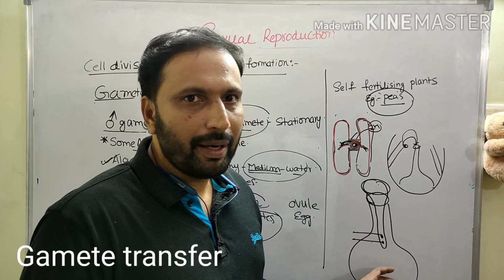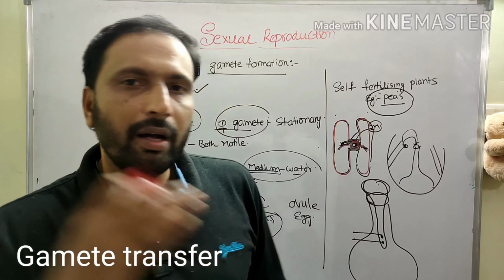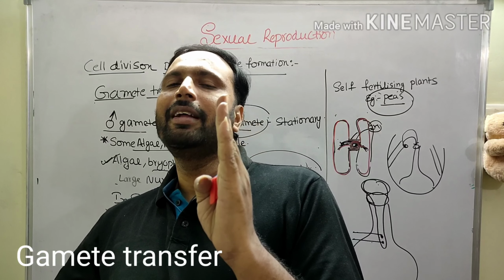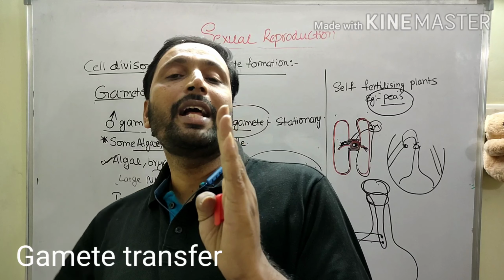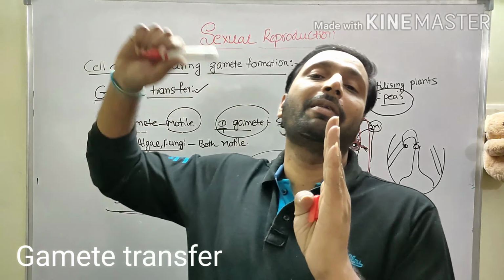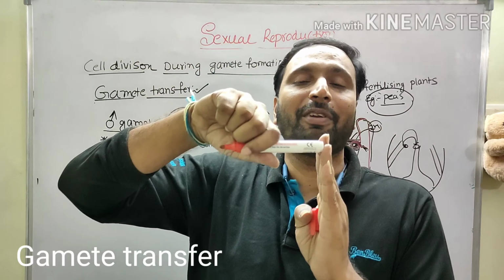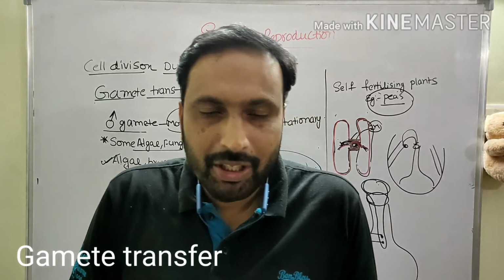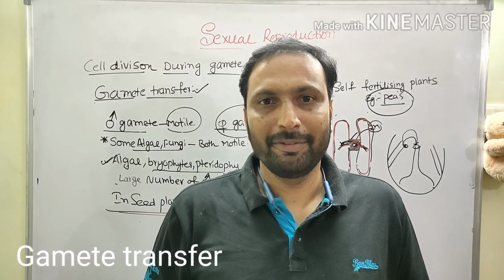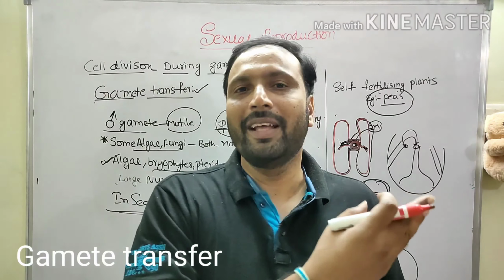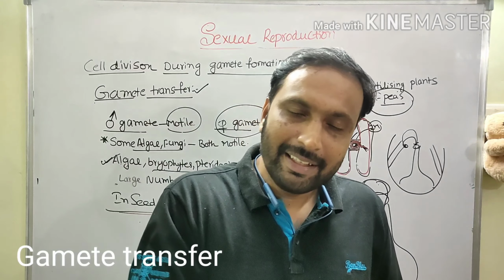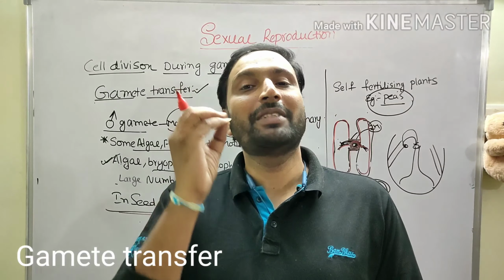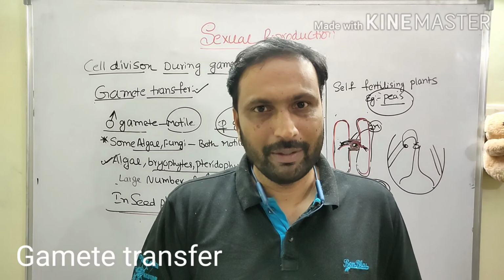Whereas in a cross-pollinated plant, you take the stigma, and this one is the stamen. The stamen releases the pollen grains. The transfer of pollen grains from the stamen of one flower to the stigma of another flower is called cross-pollination. For cross-pollination, agents are involved. Sometimes water is the agent, sometimes air, sometimes birds, sometimes bats, sometimes animals. We will discuss that.